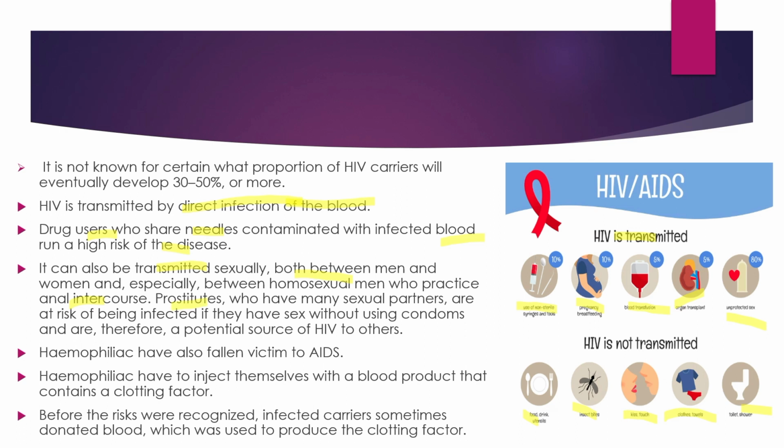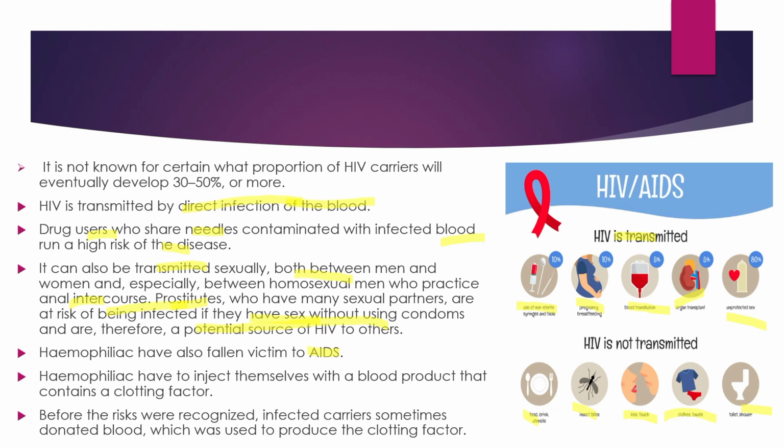Prostitutes who may have many sexual partners are at risk of being infected if they have sex without using condoms, and are therefore a potential source of HIV to others. Hemophiliacs have also fallen victim to AIDS. Hemophiliacs are the people who have hemophilia.